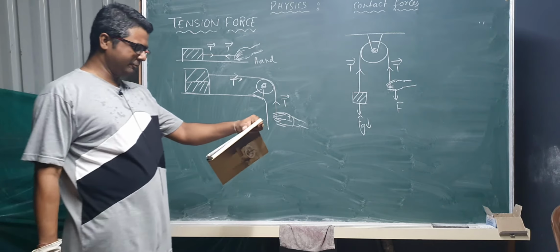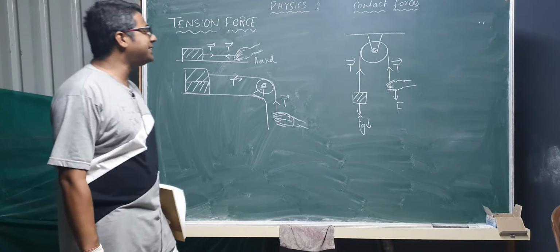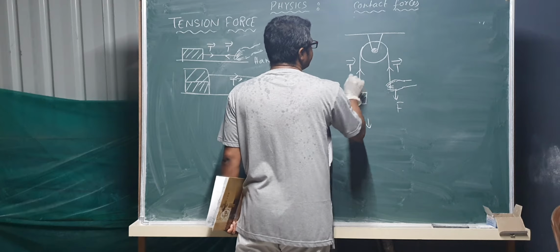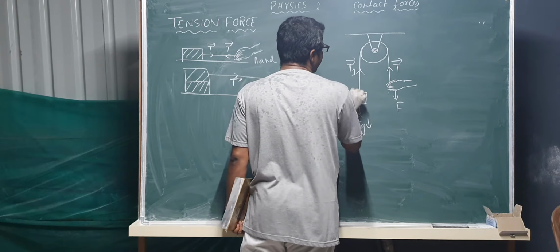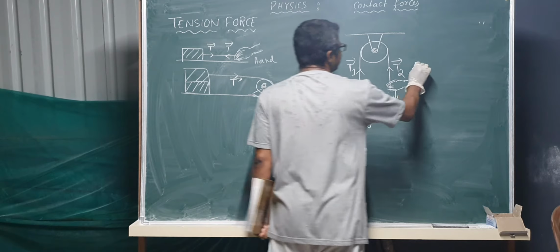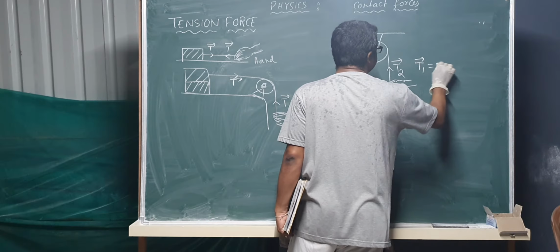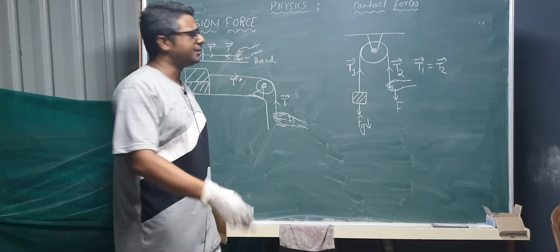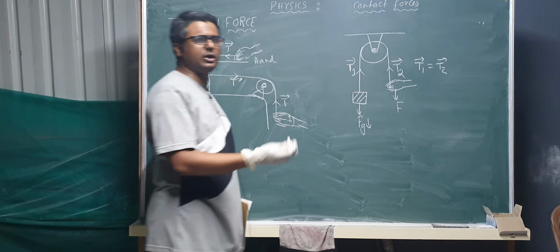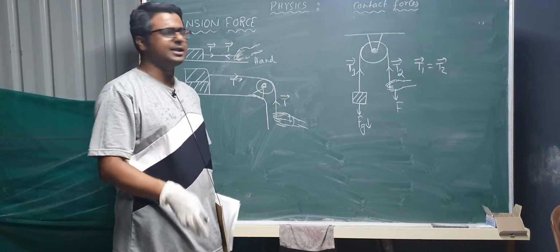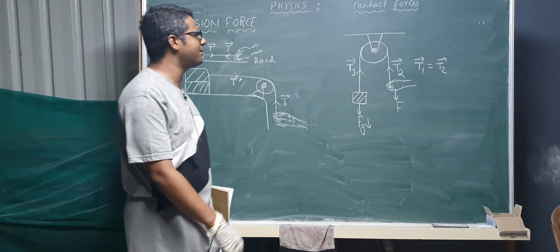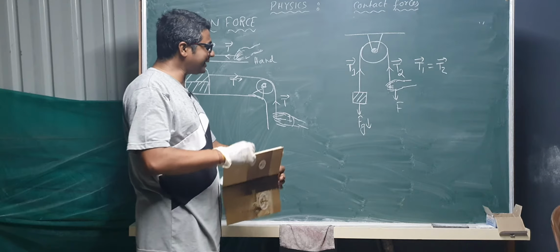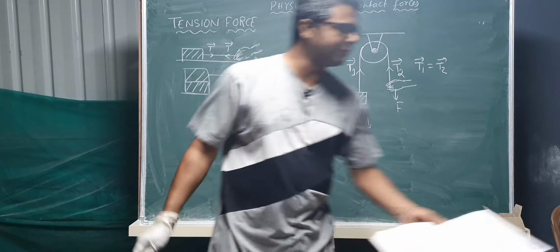But there can be a change in the value of this tension force. Tension force in this part and tension force in this part will be the same. Remember this thing: T1 is equal to T2. The value may change, but these two will be the same. Depending on load and the force, the value may change, but these two will always remain the same for a string. Clear? So that is the basic understanding of tension force.